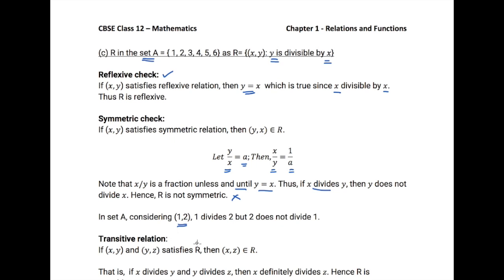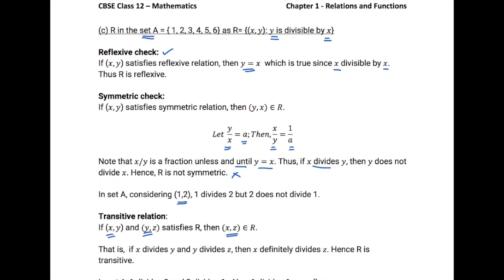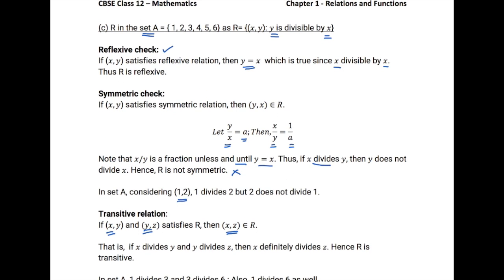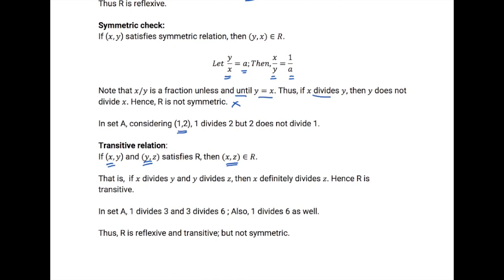Now let us go for the transitive relation. If (x, y) and (y, z) belonging to R is true, then we need to check whether (x, z) also belongs to R. Since x divides y and y divides z, then x definitely divides z. How?